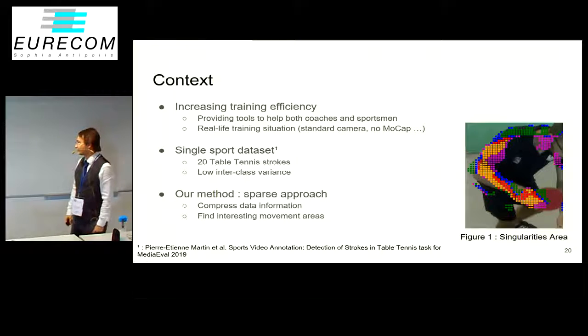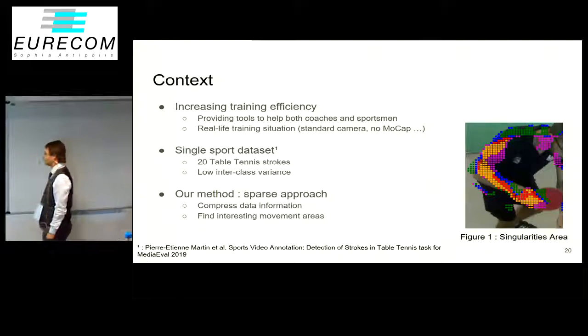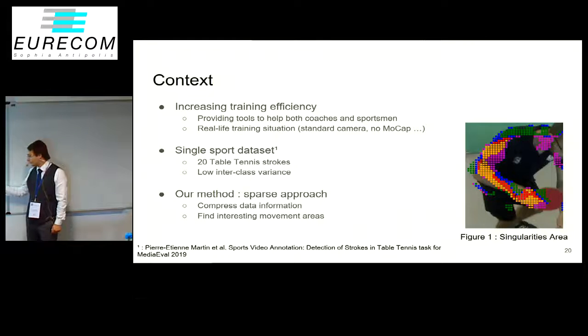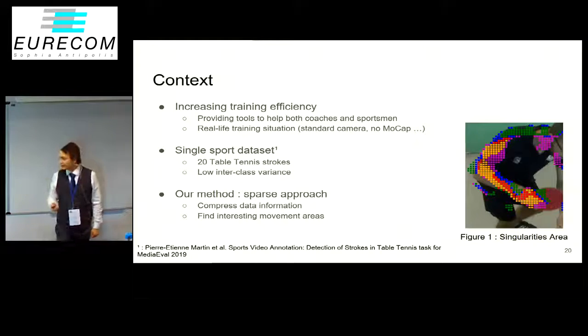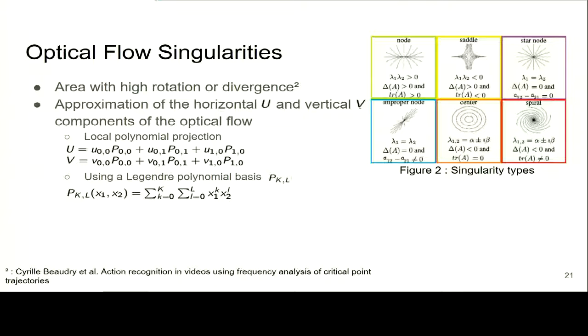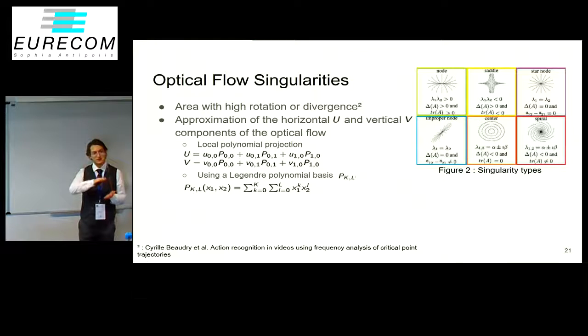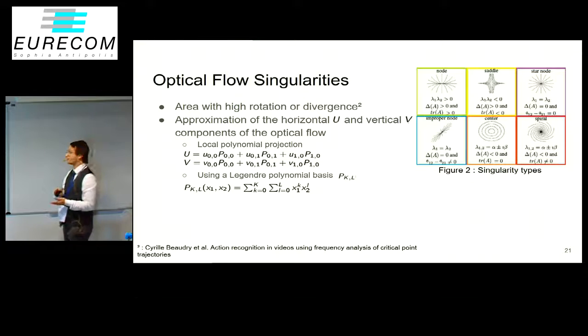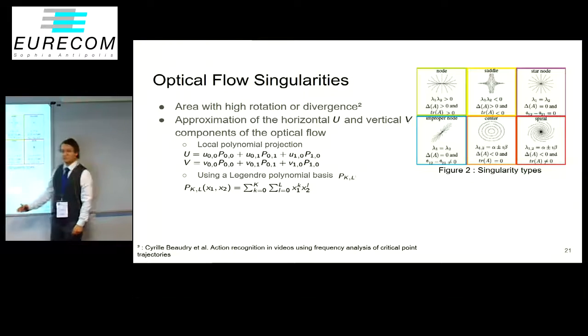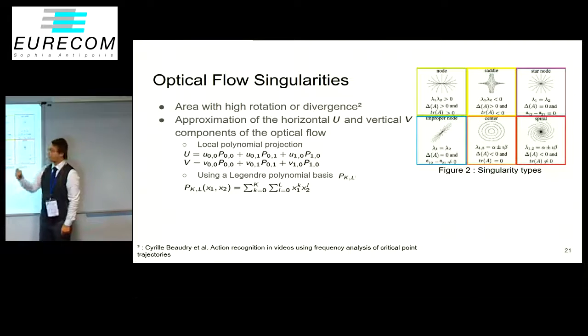In the MIA laboratory, for our approach, we decided to use a sparse approach to try to compress as much information as possible from any video, using the optical flow parameters, and we use what we call a singularity. So, what is a singularity? The optical flow is a difference between two frames and can represent the movement. So it's a two-variable vector field. If I move my hand, the arrow on the vector field will be pointing up.